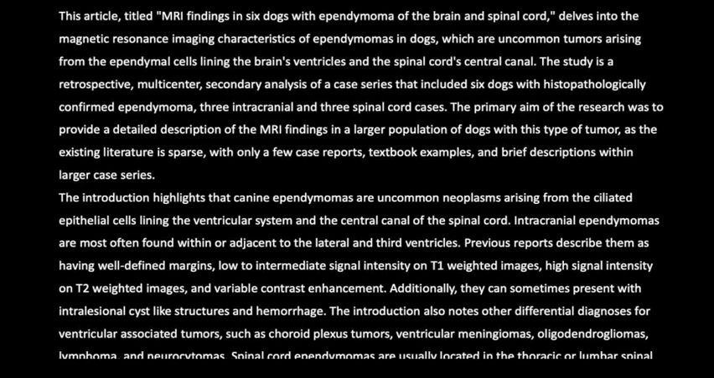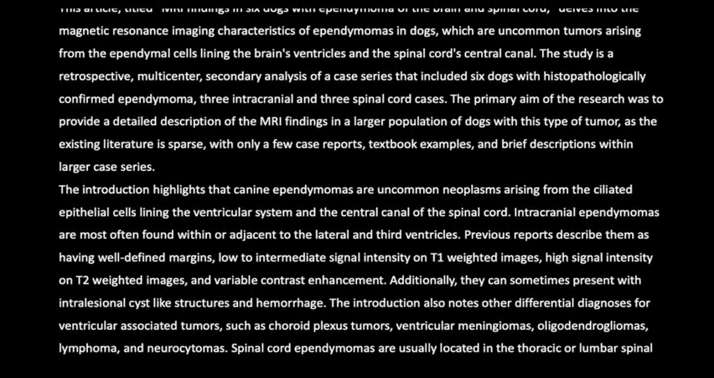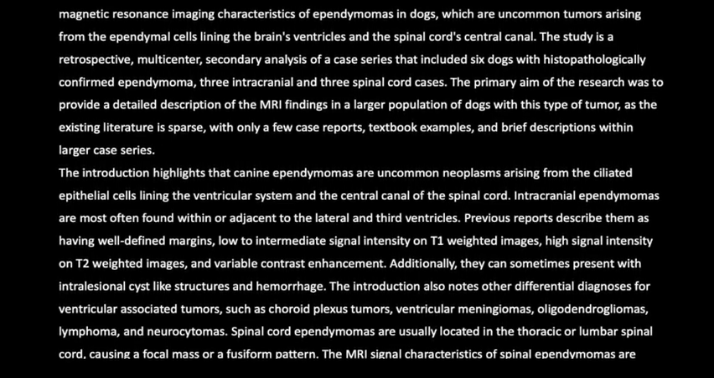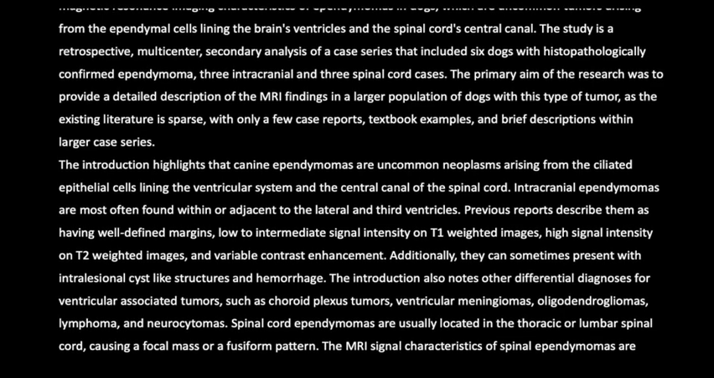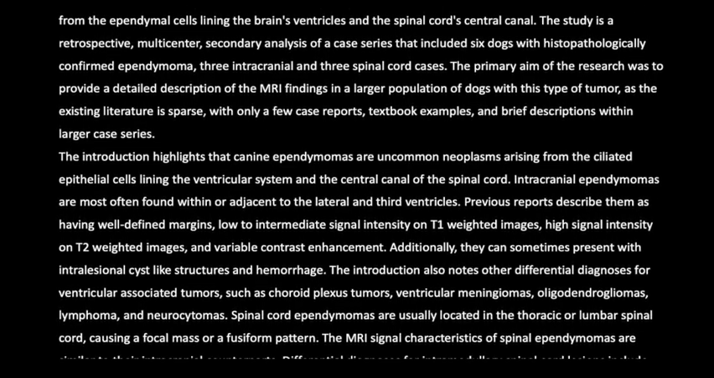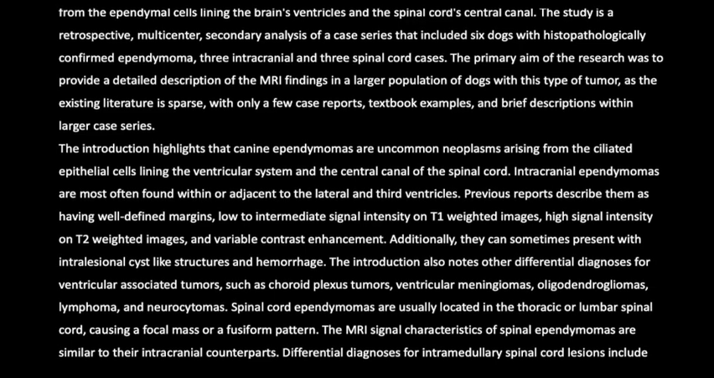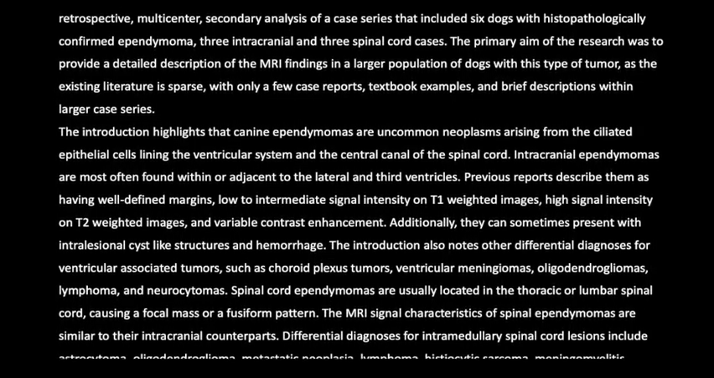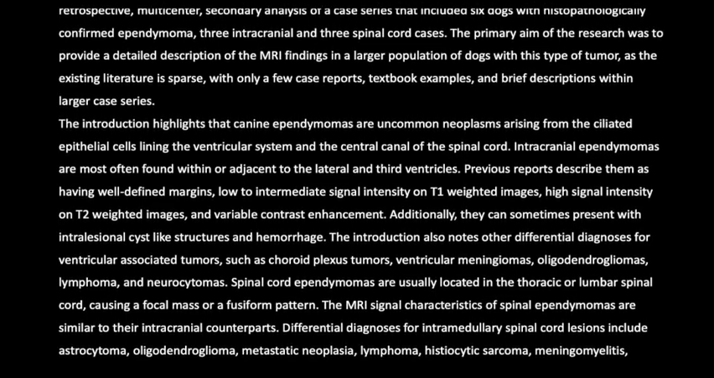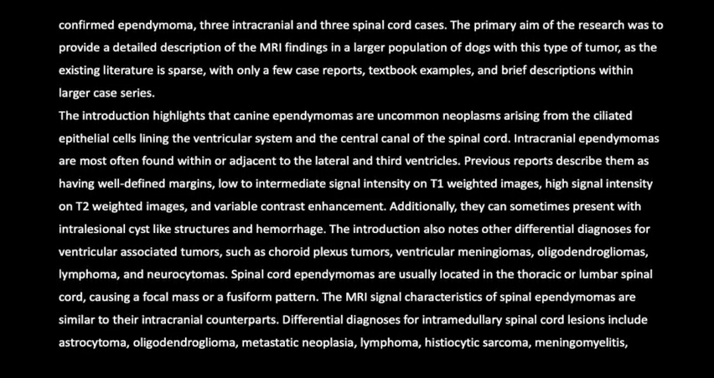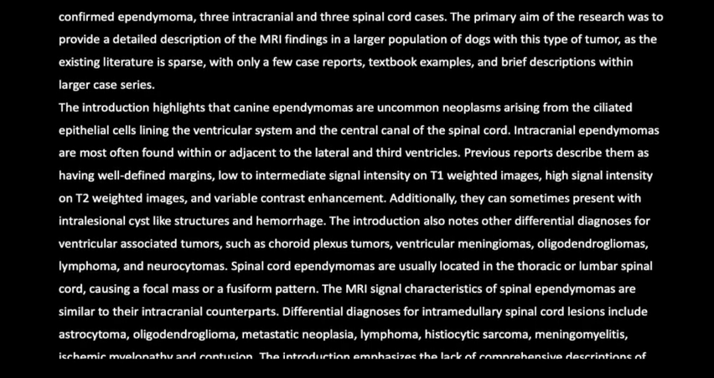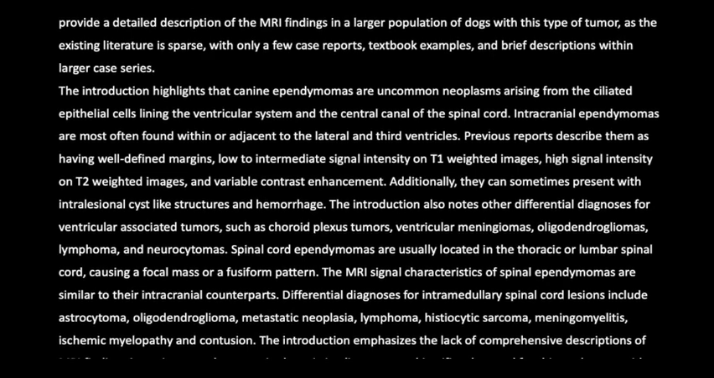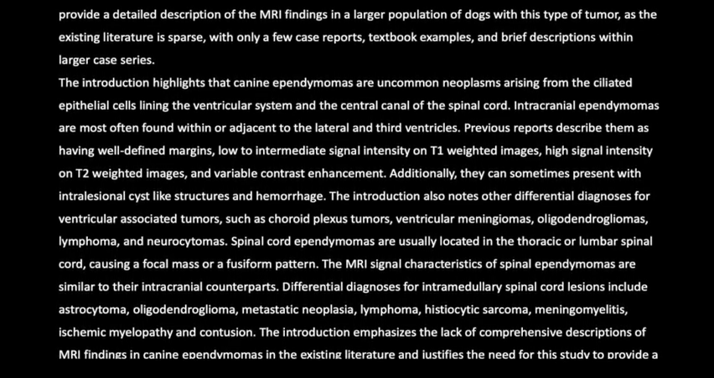The introduction highlights that canine ependymomas are uncommon neoplasms arising from the ciliated epithelial cells lining the ventricular system and the central canal of the spinal cord. Intracranial ependymomas are most often found within or adjacent to the lateral and third ventricles. Previous reports described them as having well-defined margins, low to intermediate signal intensity on T1-weighted images, high signal intensity on T2-weighted images, and variable contrast enhancement. Additionally, they can sometimes present with intralesional cyst-like structures and hemorrhage.